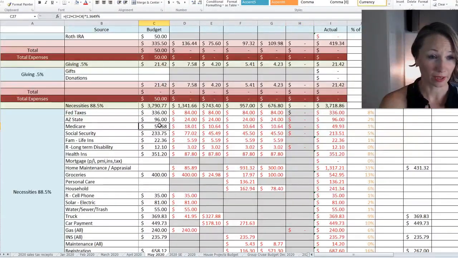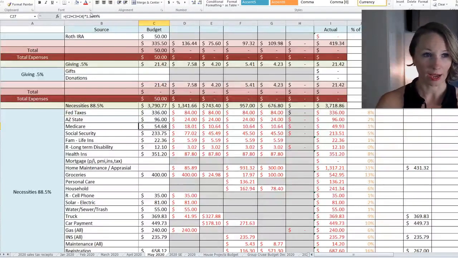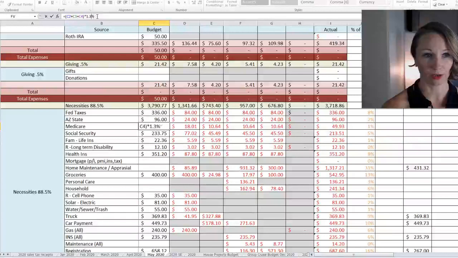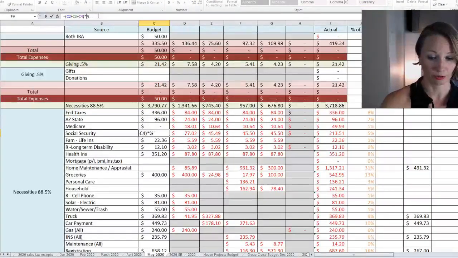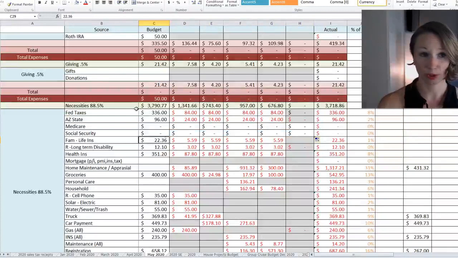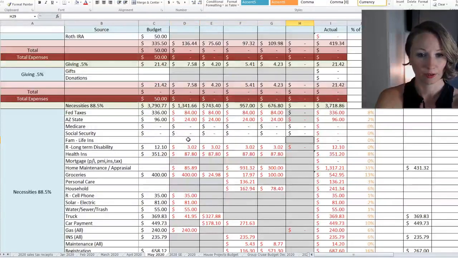Alright, so Medicare, Social Security, I don't think they're doing anything like separate from those. I like the 10% for federal, I don't know if they're gonna divide that up between all of those, and that's why it's just 10%. I don't know. So we're just gonna put 0. Also, we are not contributing to our family life insurance during this month.